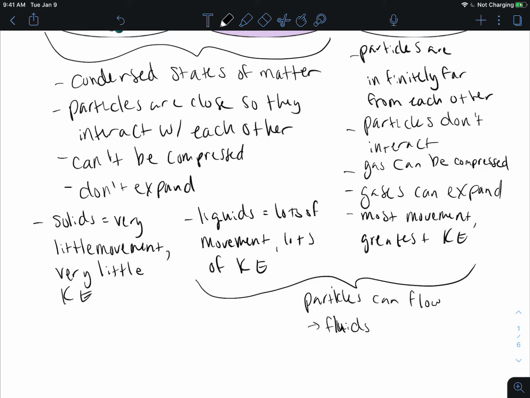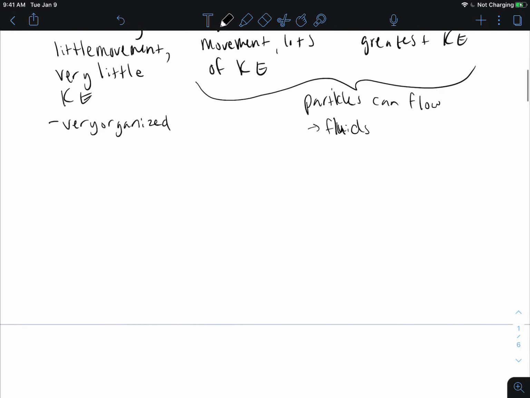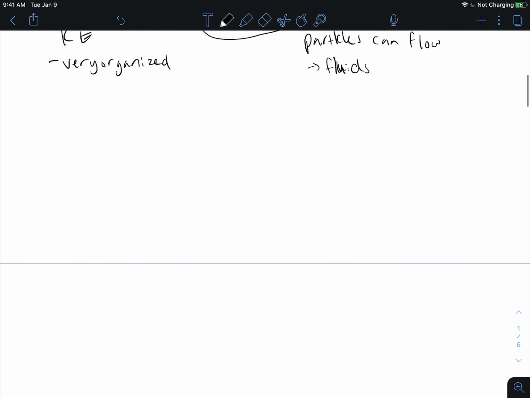Our solid is a very organized structure, so things are not moving, they're not fluid.